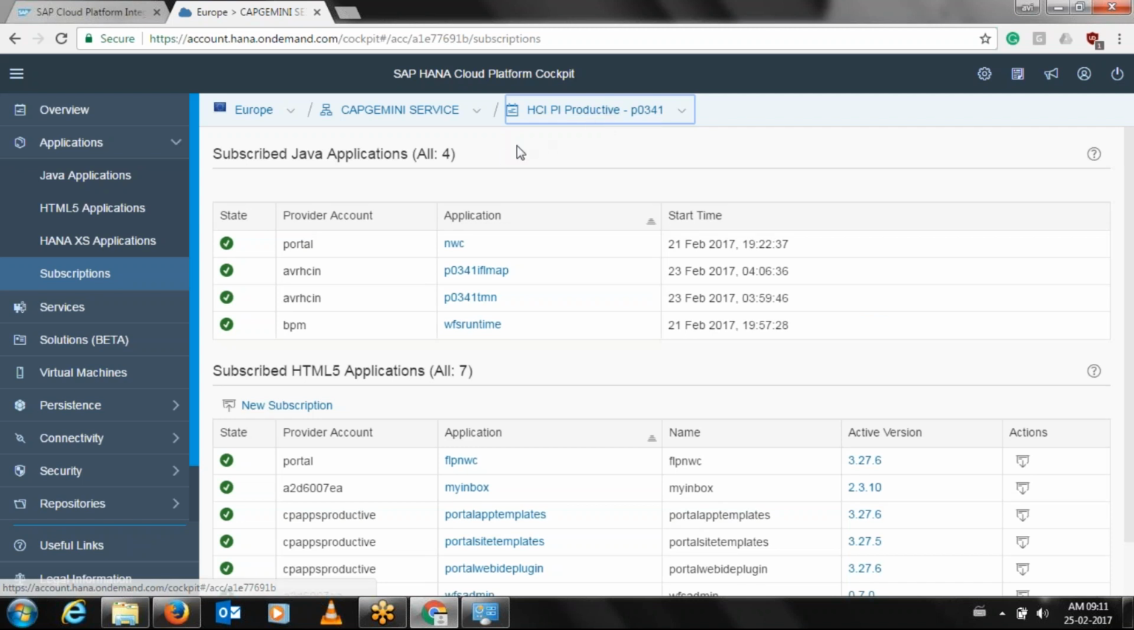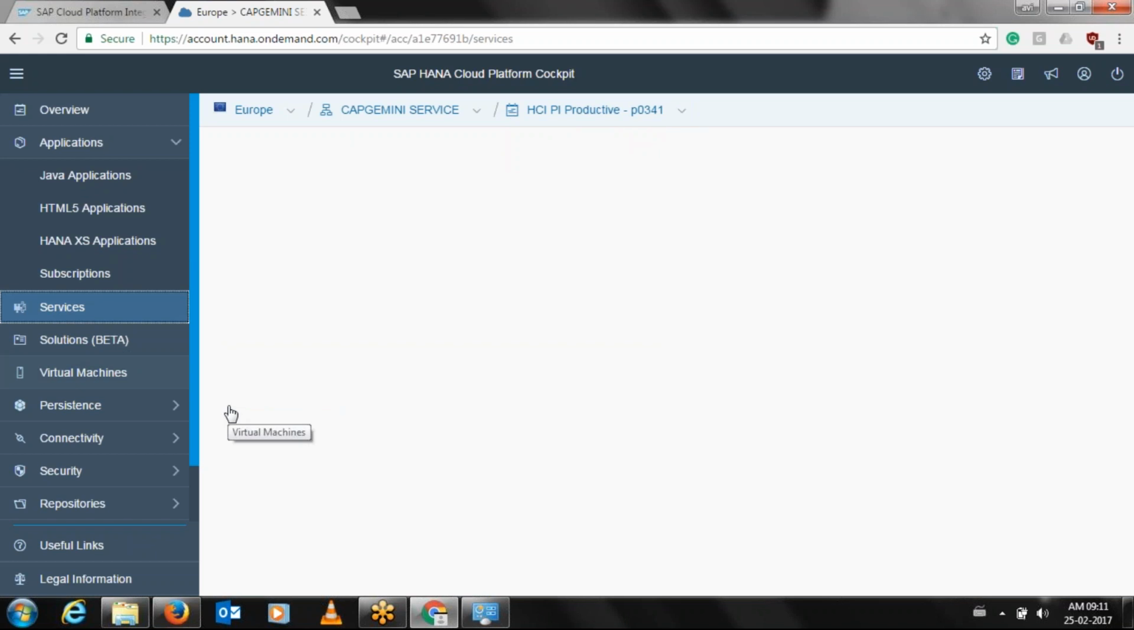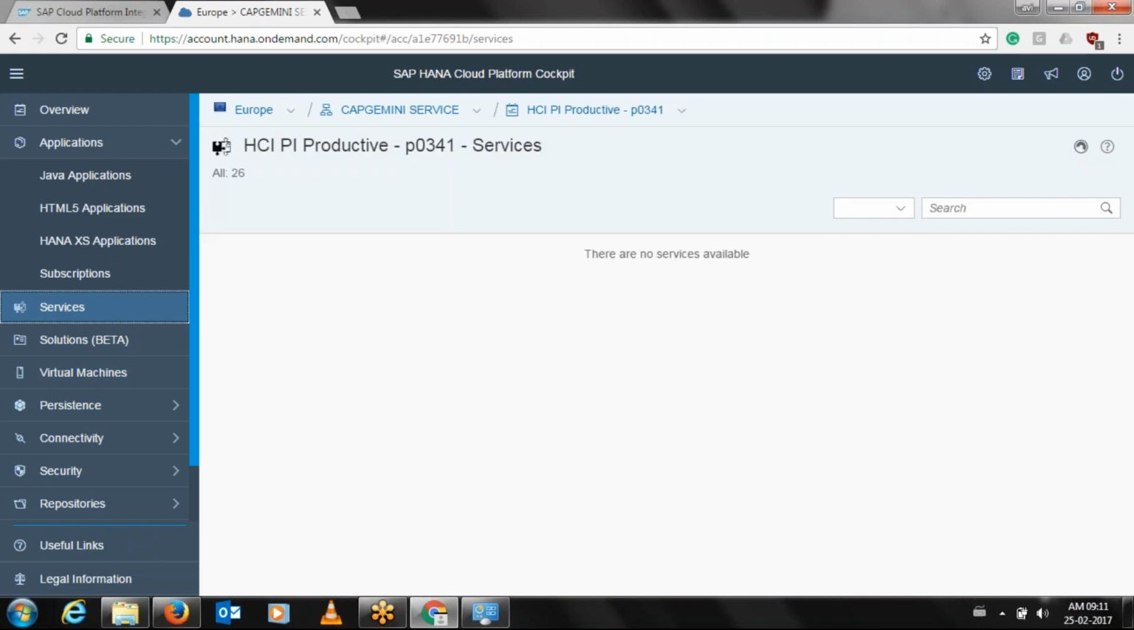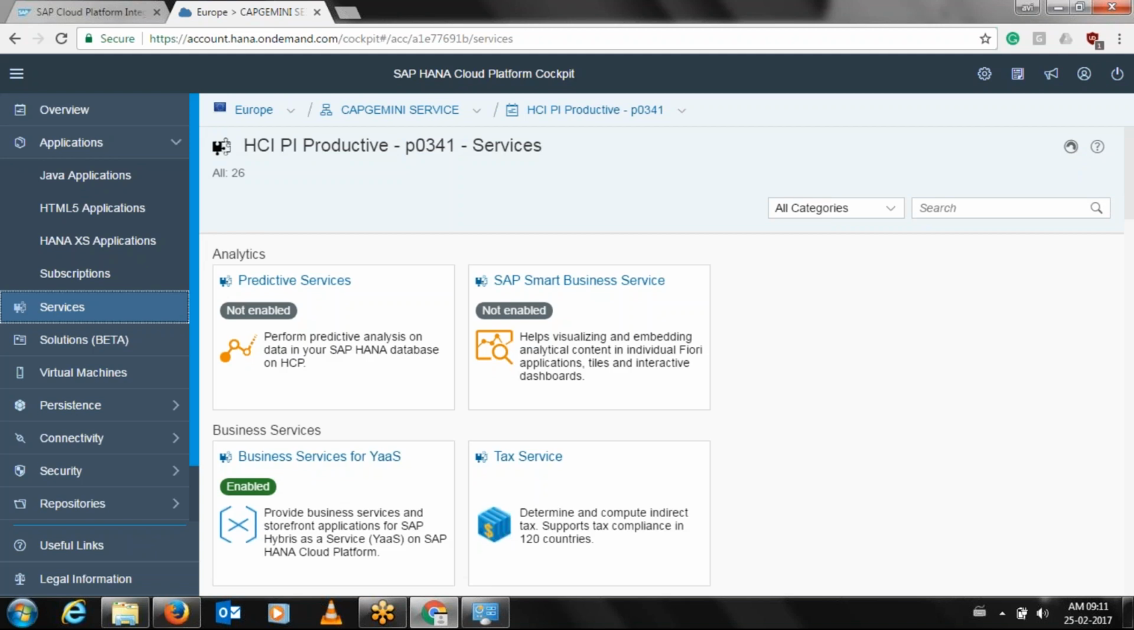Now just go to the services. Click on the HCI productive tenant, or whatever your tenant name is, and click on the services. You will be amazed how many services there are in your HANA Cloud platform. So these are the services. You have the predictive services. Predictive is something like your SAP PAL. You have the SAP Smart Business Services.